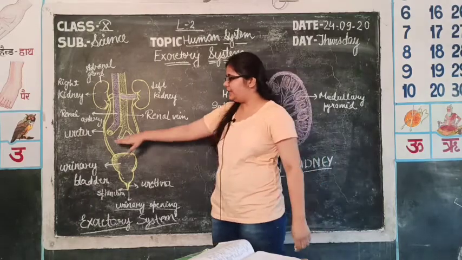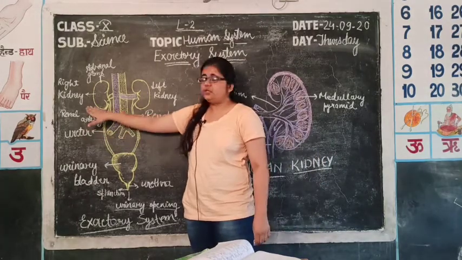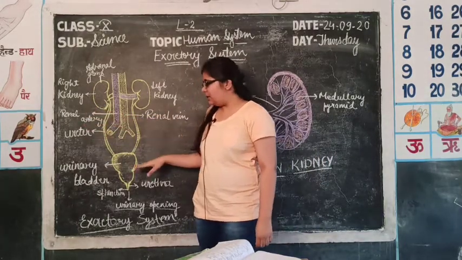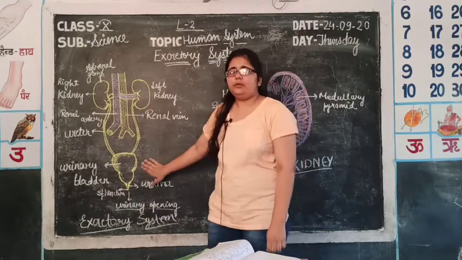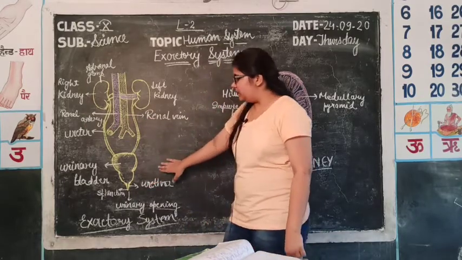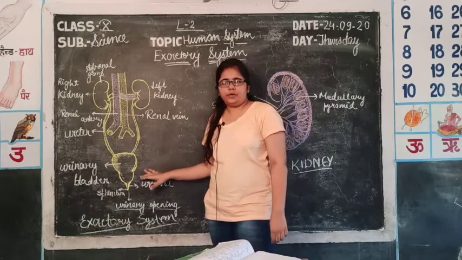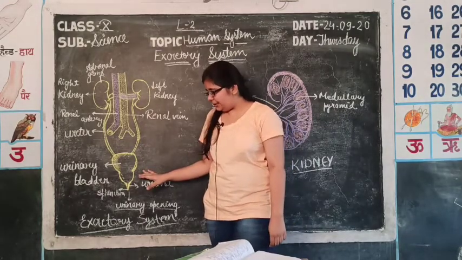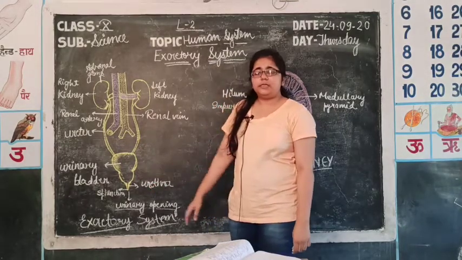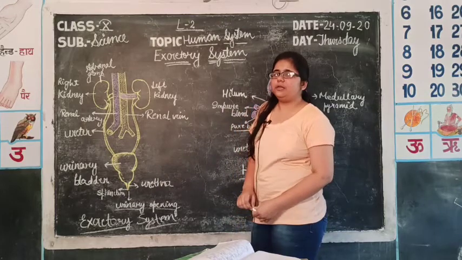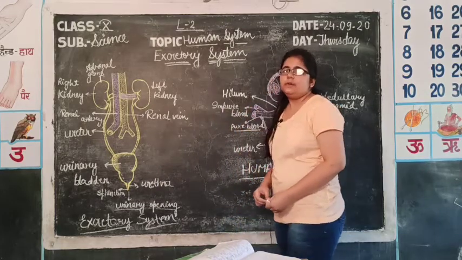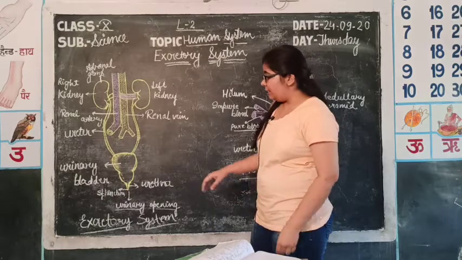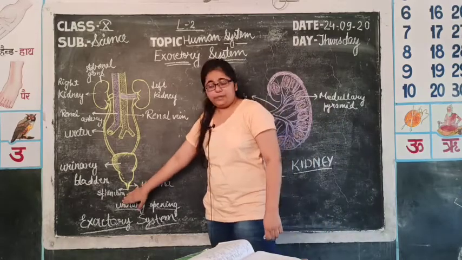Then comes the ureter, which carries urine from the kidney to the storage organ, the urinary bladder. The urinary bladder is a muscular organ which stores urine, and after a while, when a signal comes from the central nervous system, that is brain and spinal cord, then the sphincters open.